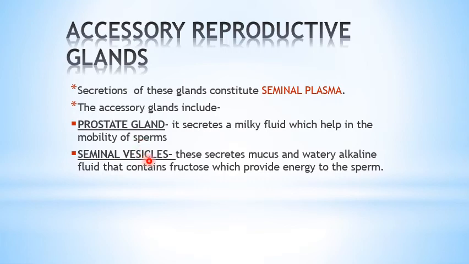And seminal vesicle secretes a mucus, watery alkaline fluid which contains fructose, and that gives the energy to the sperms for the movement. And the sperms are very tiny bodies present in the semen or in the fluid.